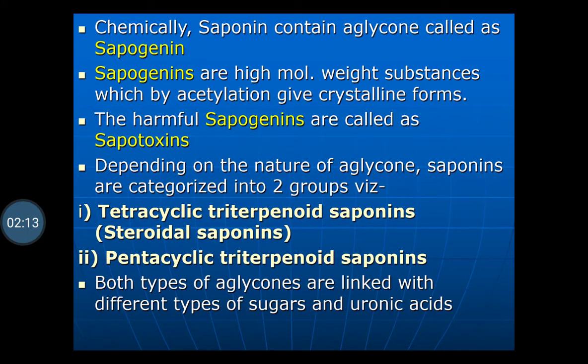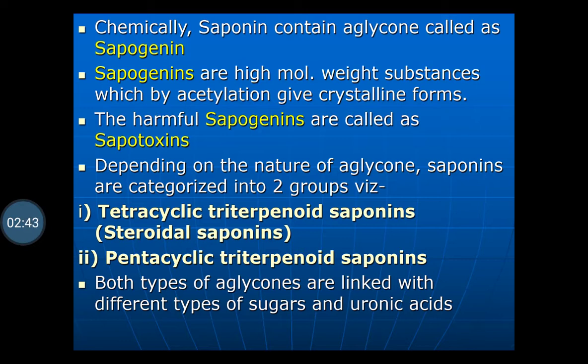Chemically, saponins contain an aglycon called sapogenin. The glycosides contain a glycon and an aglycon part. The aglycon part is called the sapogenin, which is a high molecular weight substance that by acetylation gives crystalline forms. If these sapogenins are harmful, then they are called sapotoxins.